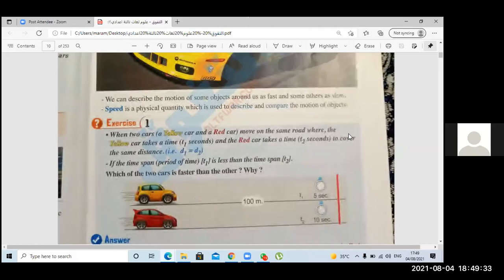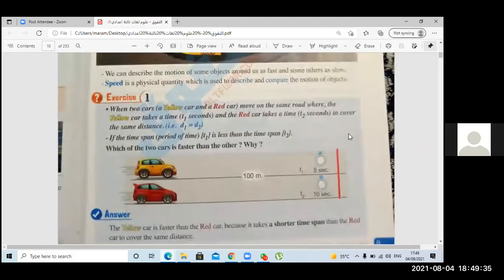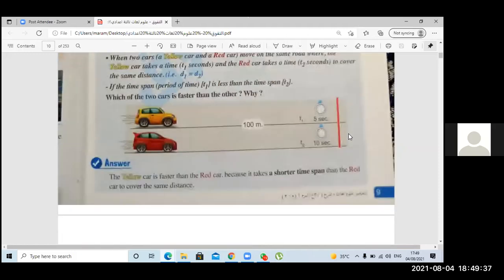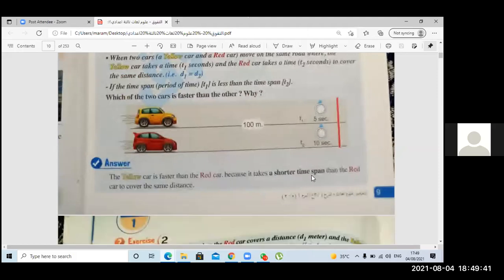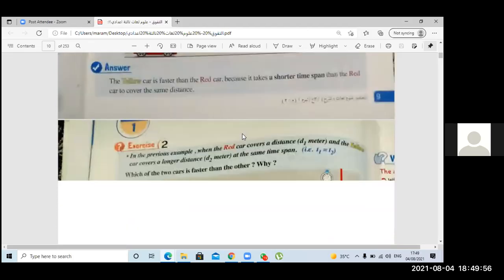Yellow car. The yellow car, excellent. But the yellow car is faster than the red car because it takes shorter time than the red car to cover the same distance. We have to be sure that the distance is the same. Both of them move 100 meters.